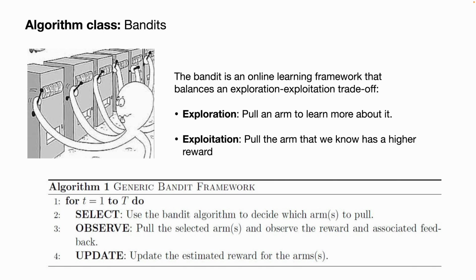Maybe you do not have infinite money, so you want to maximize your outcome or reward in a finite amount of time. So in that case, you want to pull the arm that we know has a higher reward. In this case, you are interacting with the environment, but the environment has no states, and you are simply wanting to decide which option is the best, which bandit machine you want to pull at each current moment.